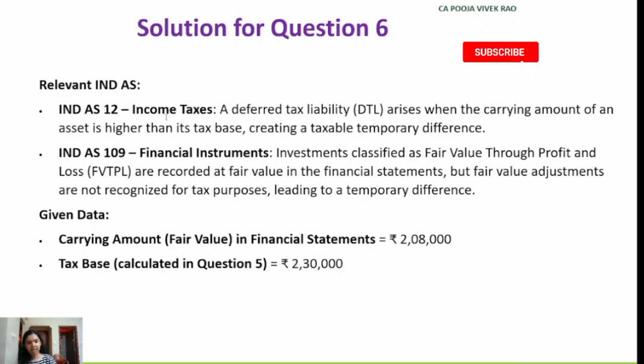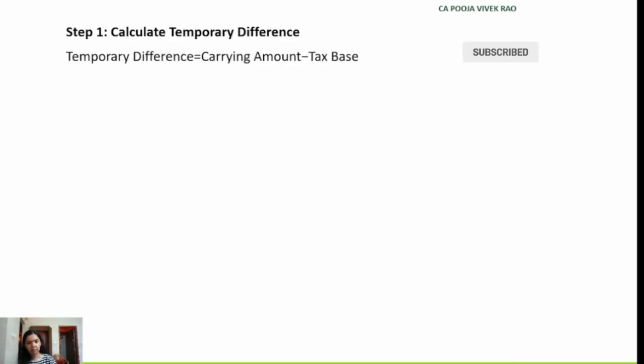And then we have the tax rate, that is 32%. So first we will compute the temporary difference, that is carrying amount minus the tax base. So in this case the carrying amount is rupees 2,08,000 and the tax base is rupees 2,30,000. Since the carrying amount is lower than the tax base, this leads to deferred tax asset.